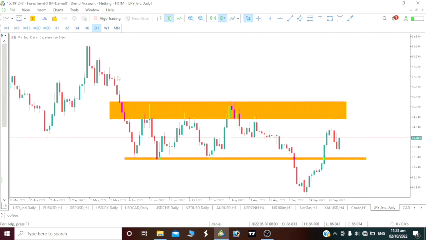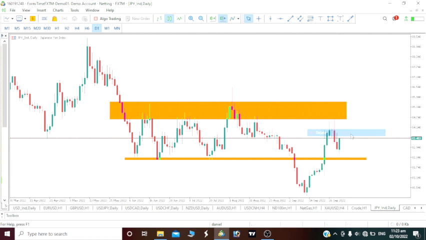We saw that once price was dropping, it got to a certain period of time and price started ranging. As price was ranging, it hit our support level and broke below it, and guess what, it rolled back up to test the support level. Not only did it test the support level, it pushed up and went to the resistance level. So technically we can now see that this is a false breakout, so we would rule this out.